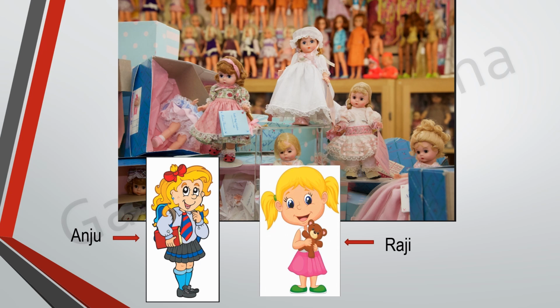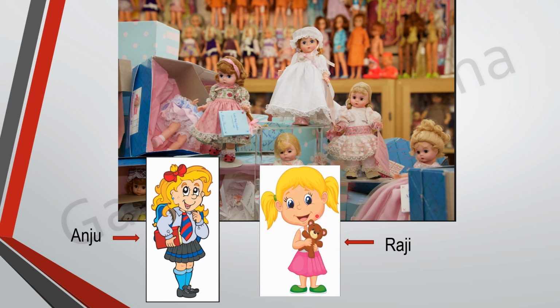Okay. Here, we can see that there are two friends, Anju and Raji. One day, they decided to go and do some shopping. Okay, children. Anju had 100 rupees with her and Raji had 100 rupees with her. Now they see one shop and Raji wanted to buy this doll. She asked the shopkeeper how much it costs. He said it is 200 rupees. But how much did Raji have? Only 100 rupees. And Anju had another 100 rupees.